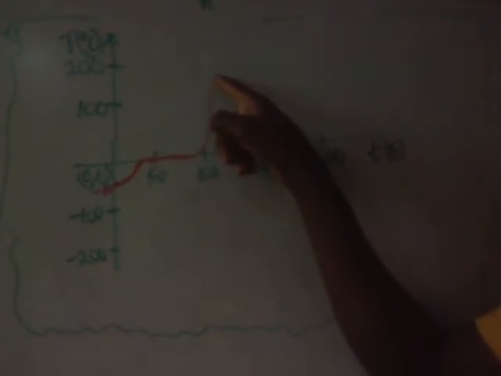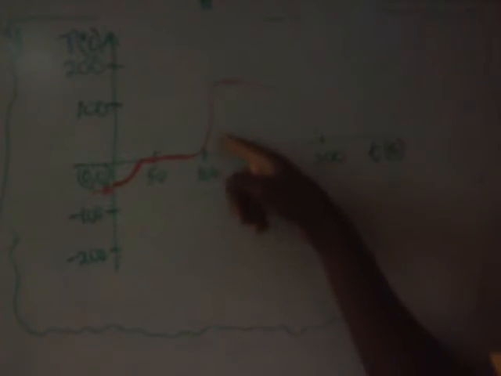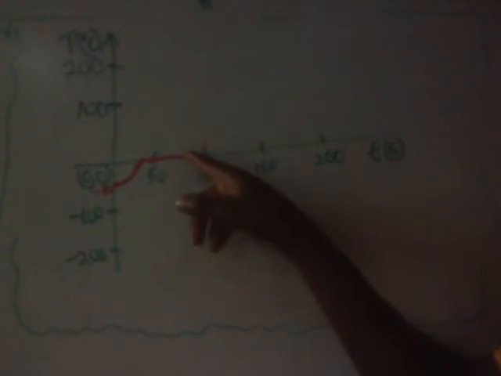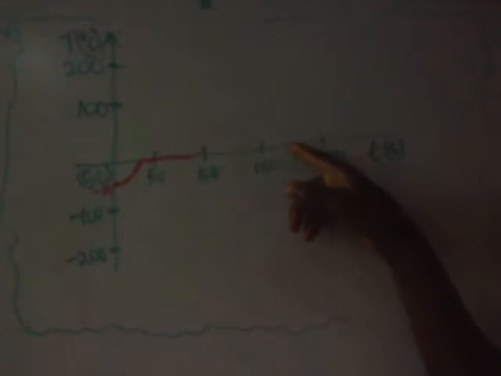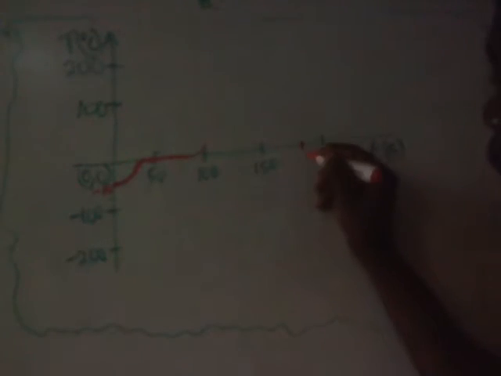But the timing is not 180 seconds. So that means this line needs to be extended. Are we together? It needs to be extended to 180. So 180 is somewhere around here.